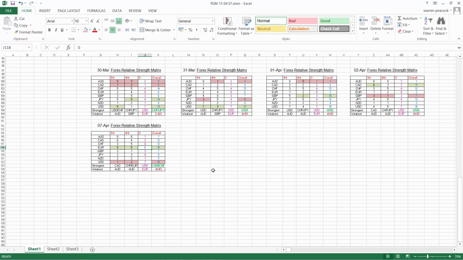Two options here: either the daily trends are going to change to up on the euro, or we're going to see some shorts coming through on the shorter time frames.